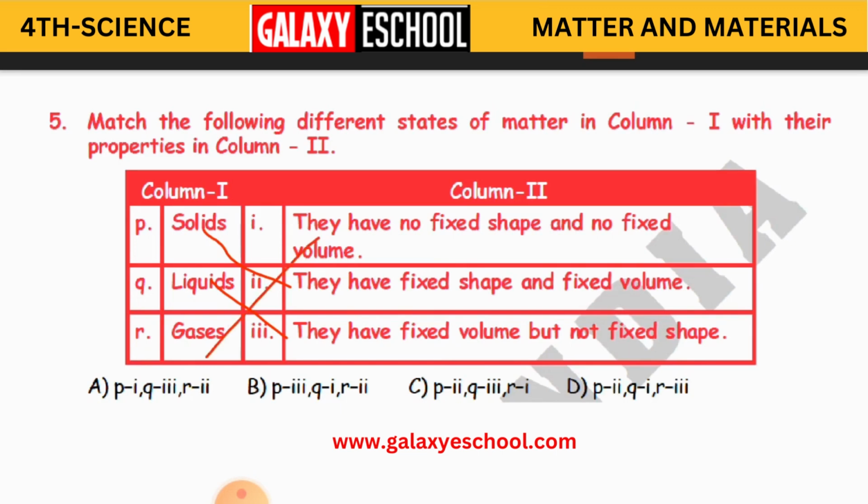Gases have no fixed shape and no fixed volume. You cannot see gases in a fixed shape. So what will be the answer? A: P1, Q3 and R2. This is our answer. Clear, children? I hope you have all understood this. We will continue with many more questions and answers in the next session, children. So we will be concluding here. Take care, stay well and goodbye.